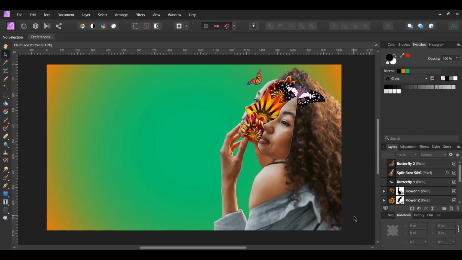Now let's add some text to this. I'm going to add a quote. You can find a link to this quote and others in the description, or you can add whatever text or quote you like. Grab the Frame Text tool from the Tools panel.